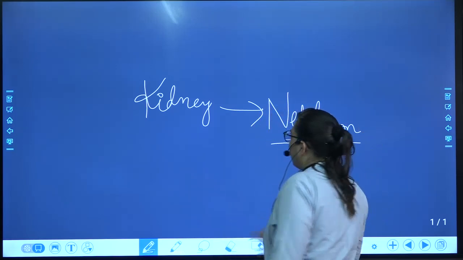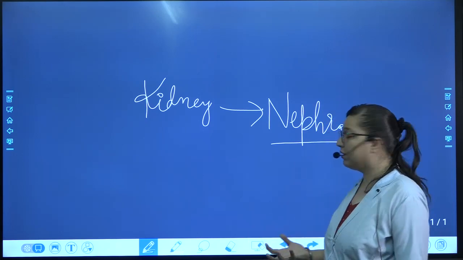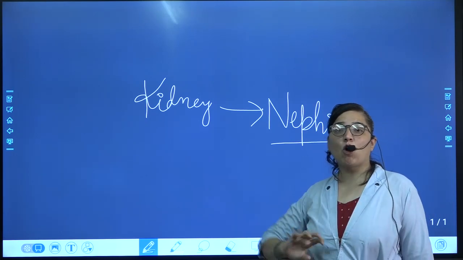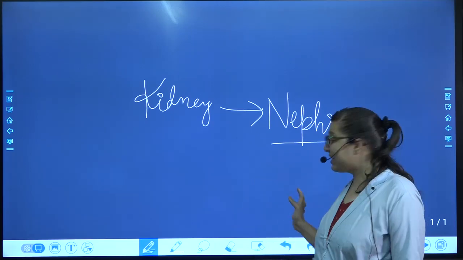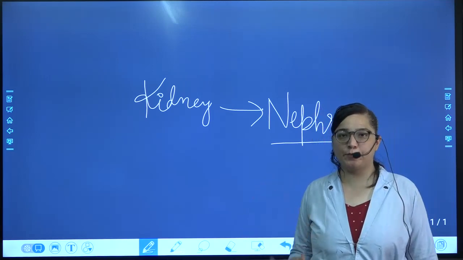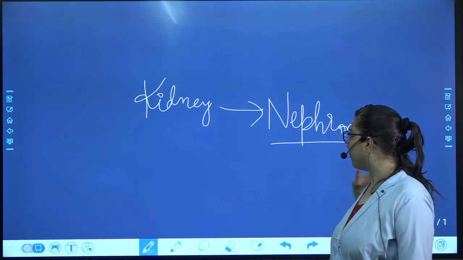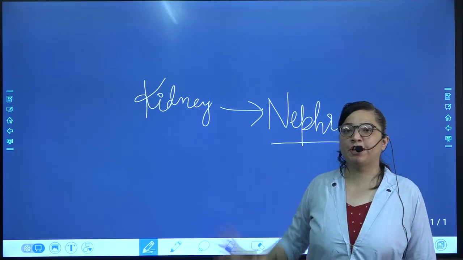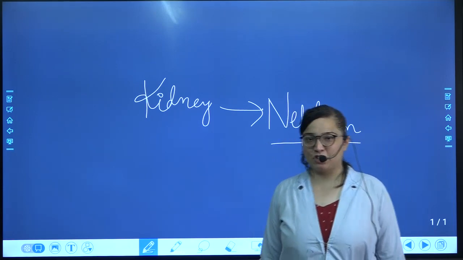This nephron is basically responsible for removing all the waste materials, and inside the nephron there are many uriniferous tubules. So uriniferous tubules are a part of the nephron, and nephrons are in the kidney, helping in the purification of blood.